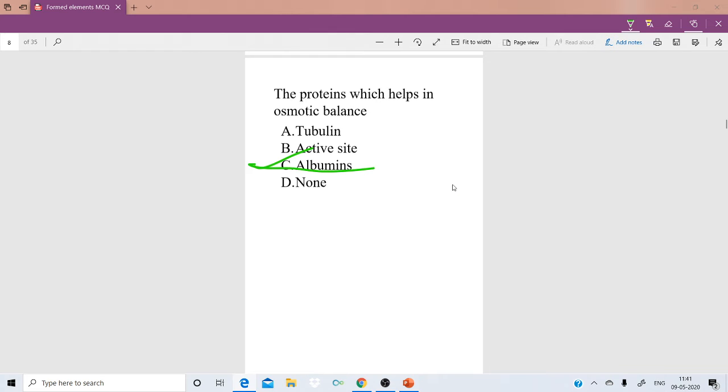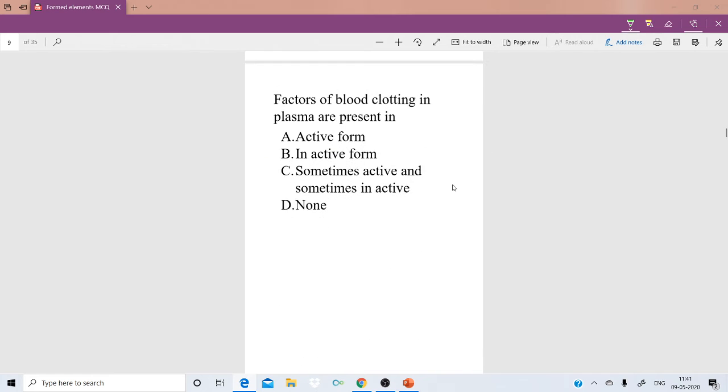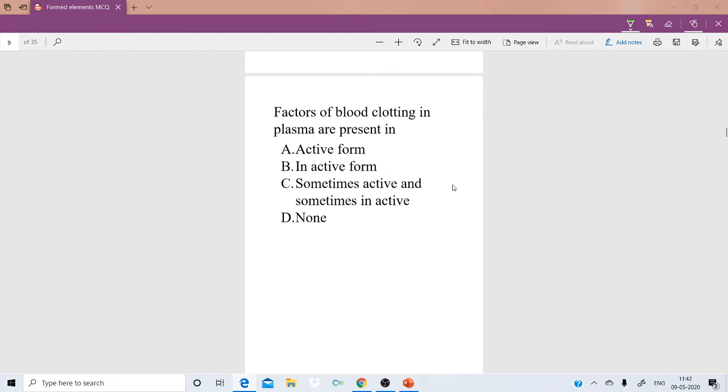Ion concentration and water concentration are maintained in our body by albumins, right?